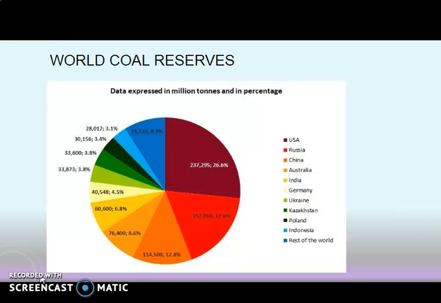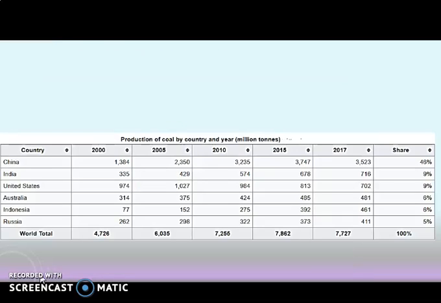So this chart gives us an idea about the world coal reserves. So please refer this chart. Each section in this pie chart refers to various countries. So this table gives us an idea about the coal reserves in the world during various years.